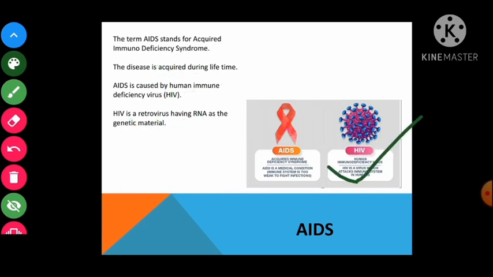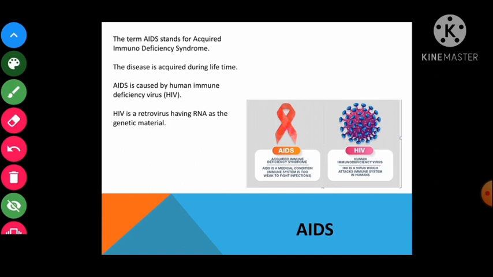Now children, please try to understand the difference between AIDS and virus. AIDS is acquired immunodeficiency syndrome, right? So AIDS is a medical condition that is basically the weakening of the immune system. And HIV is the virus which actually causes AIDS, right?